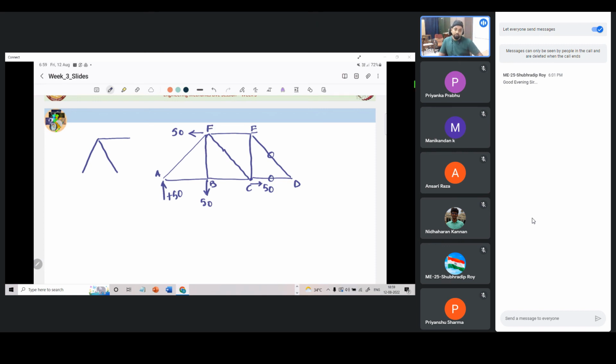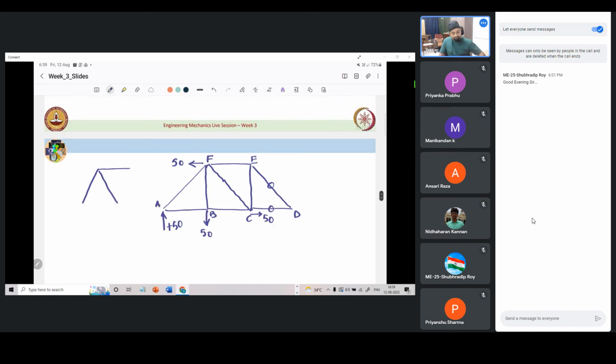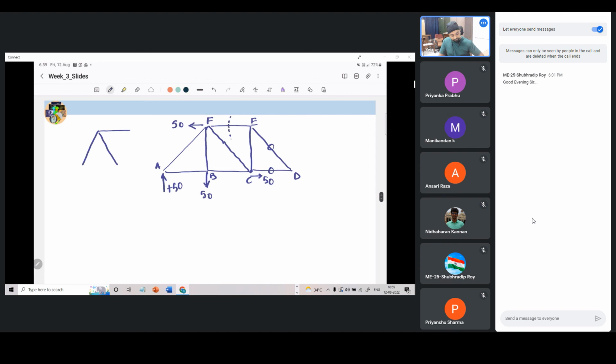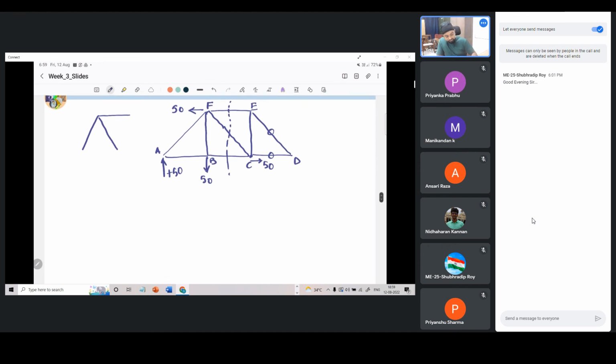Now, if we have to solve for member force FE, we can cut a section like this, and then we isolate its free body. So we will have it like that. This is how we have cut the section. So there will be forces pointing outwards from that section.